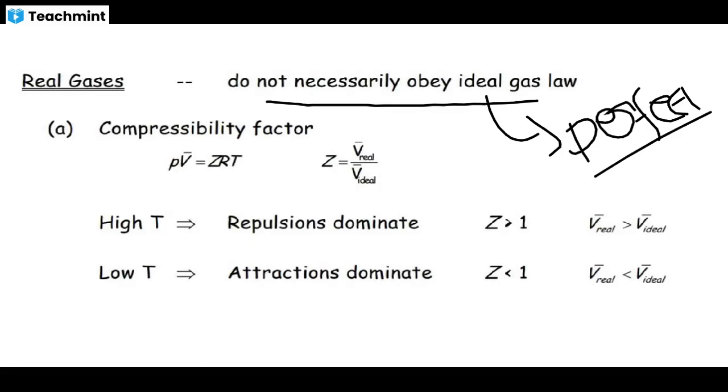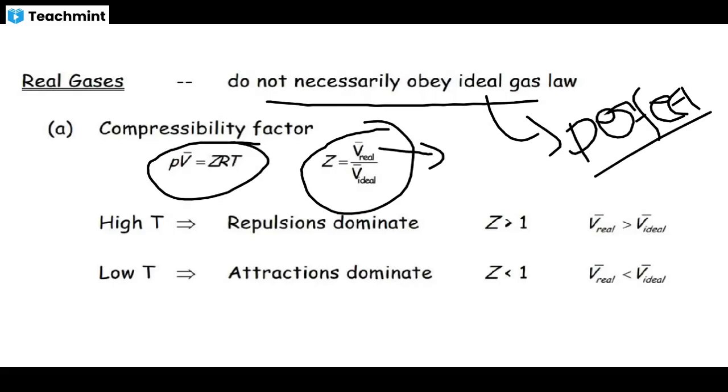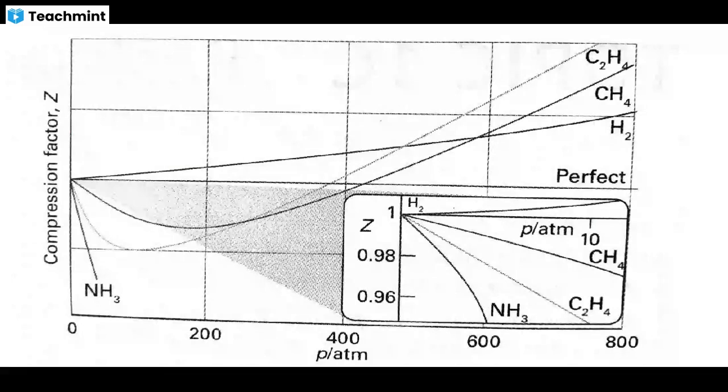So we can derive different equations for real gases by introducing different factors. One is the compressibility factor. By introducing the molar volume of the real gas, we can derive the equation of state of the real gas. And the other method is this, the compression factor for real gases like hydrogen, ammonia, and methane.